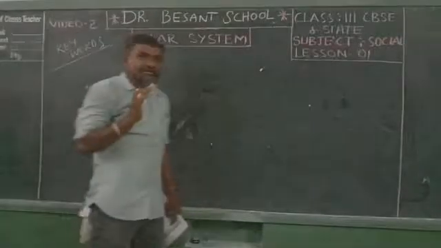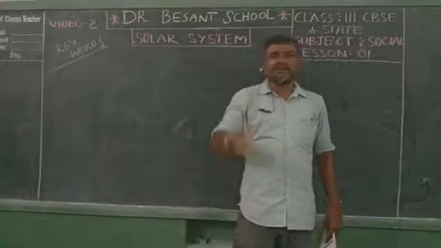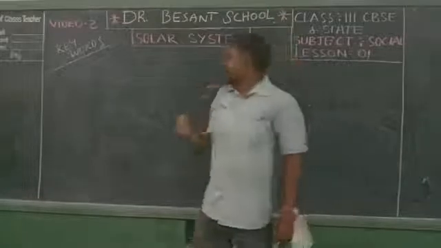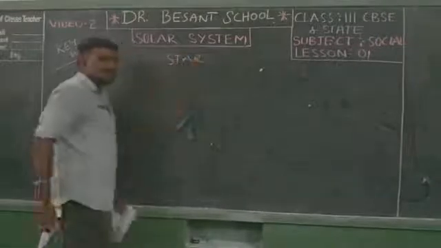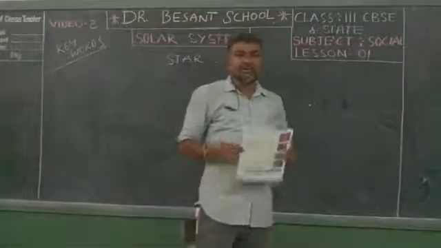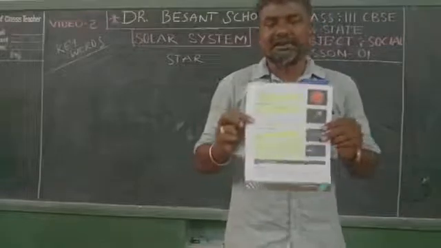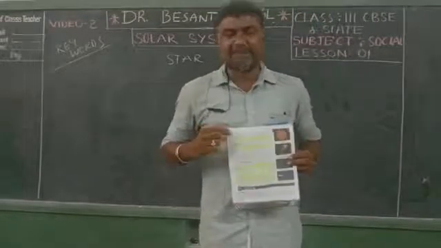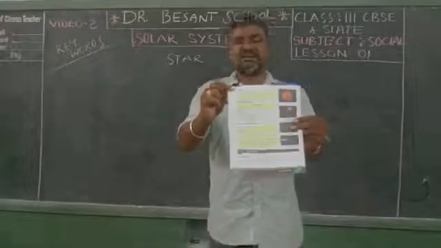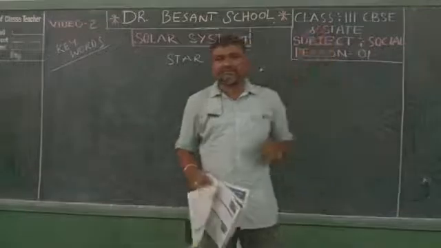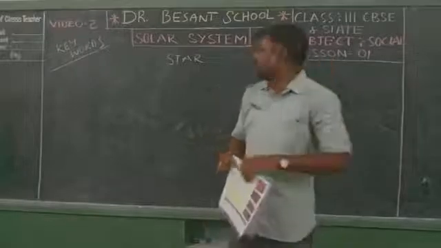But today our topic is a star. In the solar system there is a star also. Children, open your textbook page 3. You see on page 3 there is a name: Star, S-T-A-R. Particularly in our solar system, there are 8 planets and a star. And coming to today's topic, star.